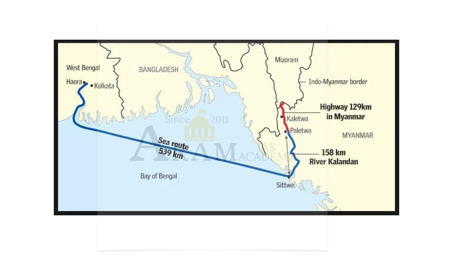So you can say the travel of goods from Kolkata to Sittwe, Sittwe to Paletwa, Paletwa to Mizoram is very important with respect to India and Myanmar, because for goods from Kolkata to Mizoram, it takes at least 20 to 30 days. Already we saw Sabroom, sorry, Sabroom is in Tripura. So from Kolkata to Sabroom, it happens to be 2,200 kilometers. So the goods from Kolkata to northeastern India take much time. So this proposal was recently considered by the Government of India, and it is actually going on.